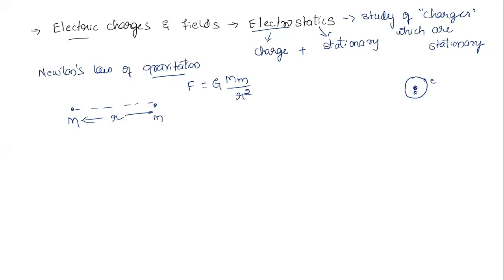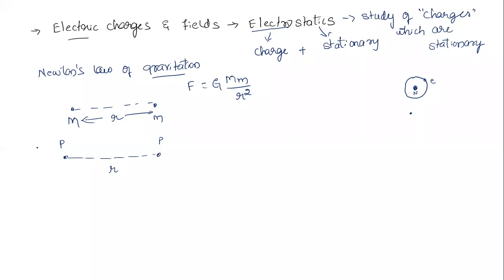Now look at the nucleus. What must the nucleus contain? It contains neutrons and protons inside. So this is electrically neutral. I'll tell you later why it is electrically neutral. Now here I'll take a proton and one more proton, let's say proton P and proton P, and these two are separated by the same distance, let's say r.